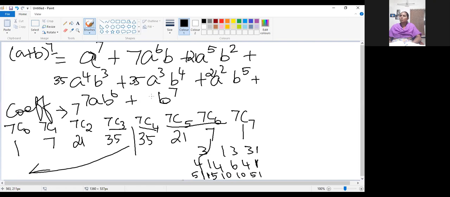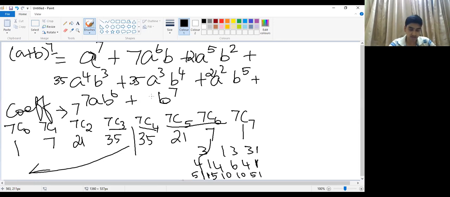Now can you understand how to expand this? How we got the a plus b whole square, a plus b whole cube, and all, you have memorized those formulas, no? Now can you understand how we got the expanded terms on the right hand side by using this theorem? Yes, ma'am.